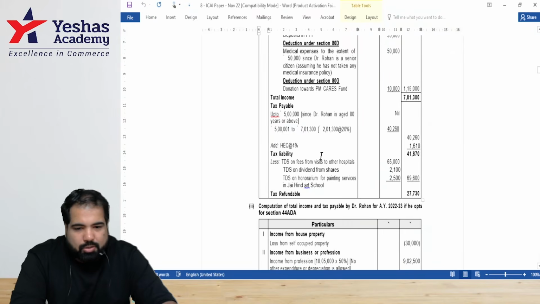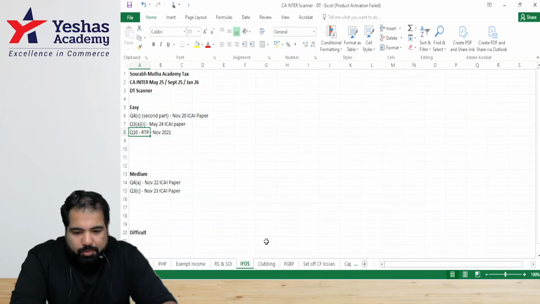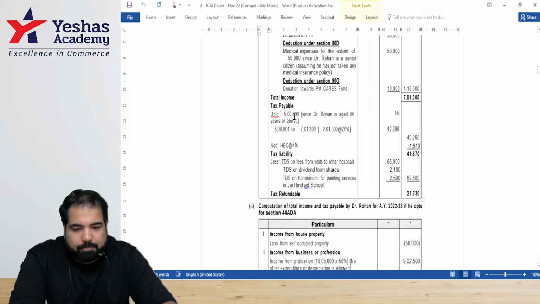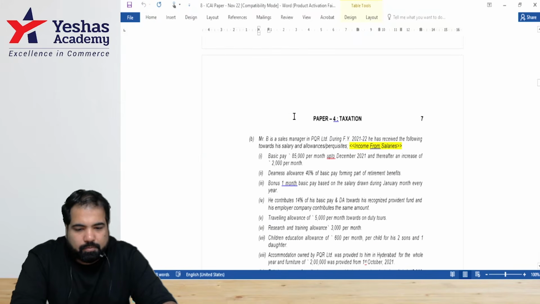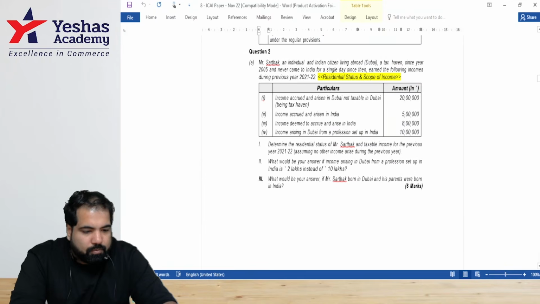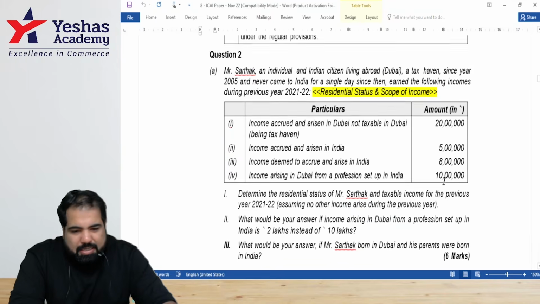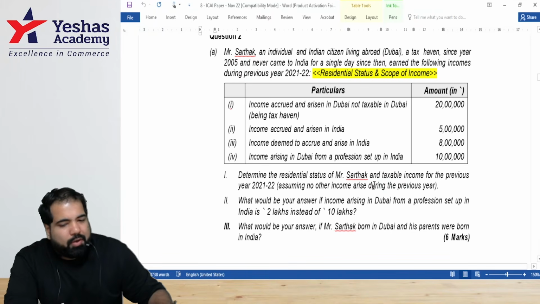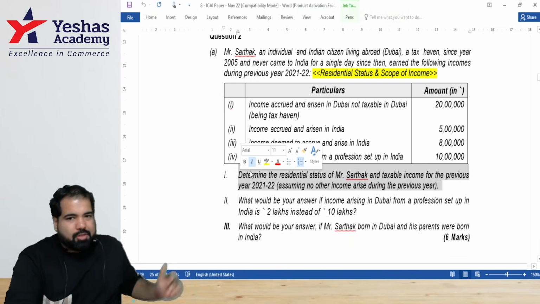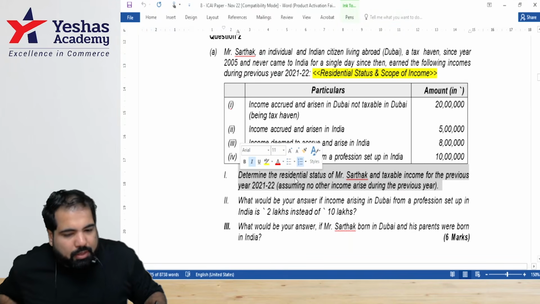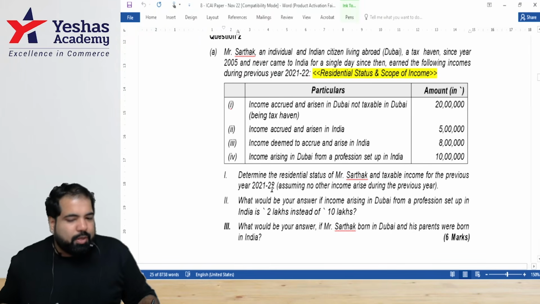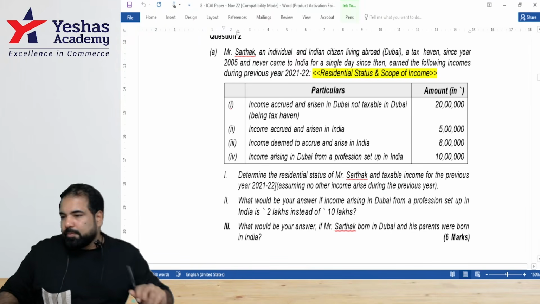Yes, all right. So this is November 22, question number 2A. It's a slightly different question, for 6 marks. First, you will get about 3-4 minutes to decide. Only look at question number 1 right now, guys. That's all. If you have multiple questions, first look at the first one. Determine the residential status and compute taxable income for which year? 21-22. Over to you all, guys.